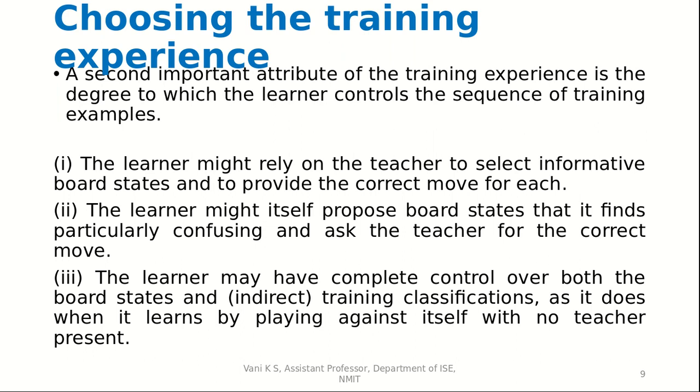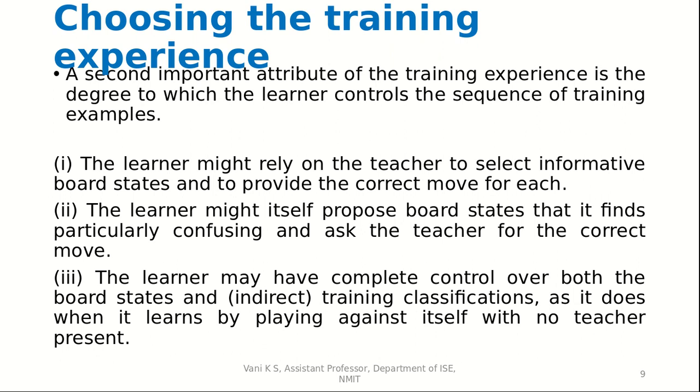Then we have choosing the training experience. A second important attribute of the training experience is the degree to which the learner controls the sequence of training examples. Again we have to keep in mind how we want to train our computer. There are basically three situations in which we can treat our computer. The first one is that the learner might be completely dependent on the teacher. The teacher is only giving the board states and only providing the correct move for each of the board states. So that is one situation.